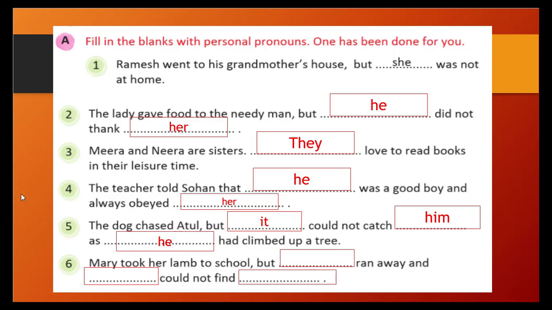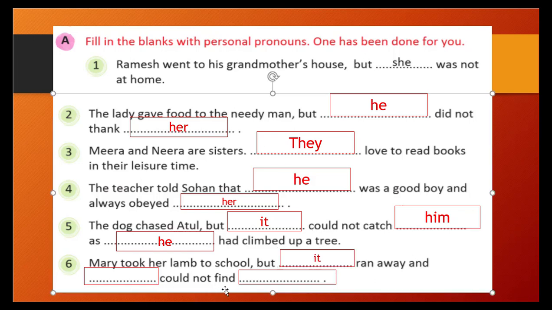And the last one is Mary took her lamb to school, but blank space ran away and blank space could not find blank space, right? Mary took her lamb to school. Lamb is an animal, right? Small goat like this. Mary took the lamb, but blank space ran away. Who ran away? Obviously, the lamb ran away. So we will use it ran away, and blank space could not find.